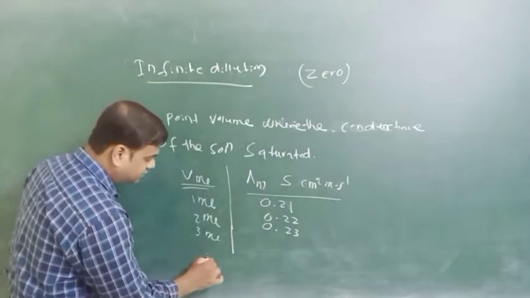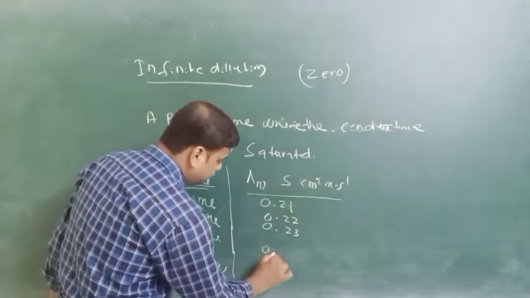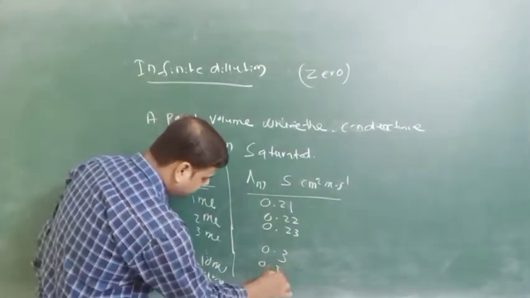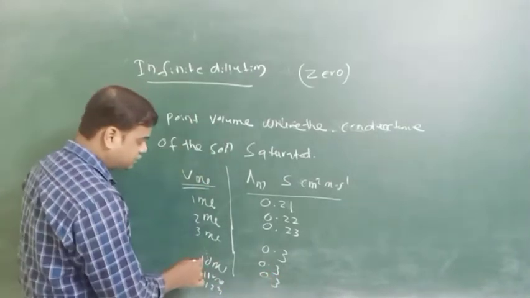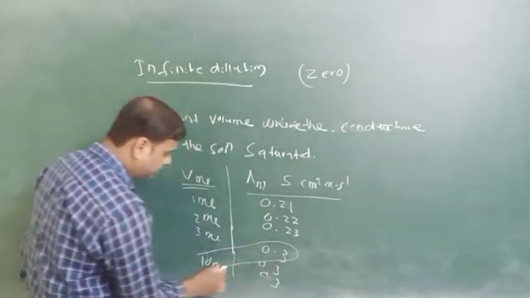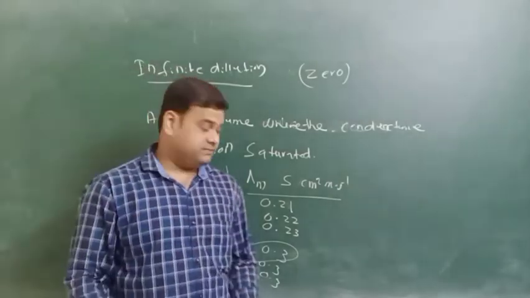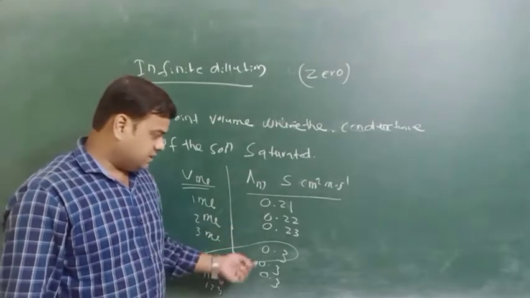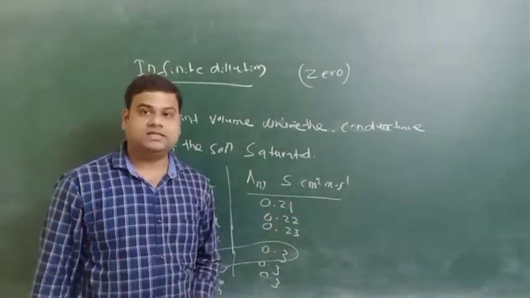Suppose we add 10 ml, the value becomes 0.3. If we add 11 ml, it is 0.3, and at 12 ml it is still 0.3. So the saturation point comes when we add 10 ml of water to the electrolyte, and 0.3 Siemens cm square mole inverse is the conductance value.